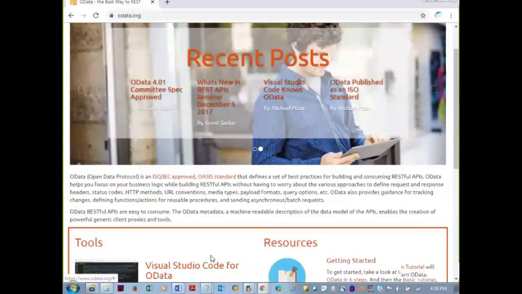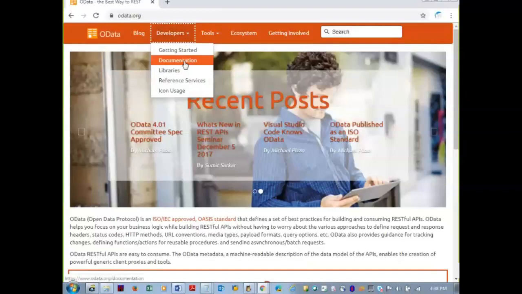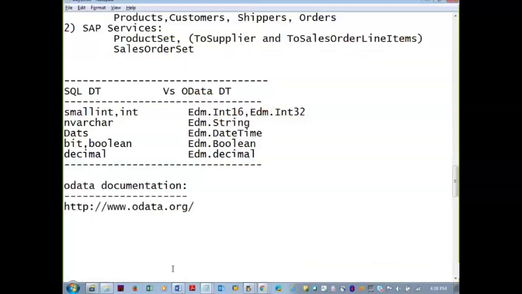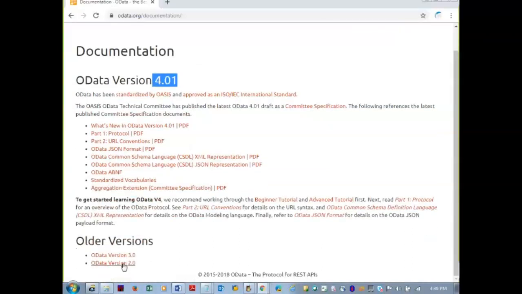In this there is a developer section, developers documentation. The latest one is 4.0. You can scroll down to get the older versions, and you will get OData version 2.0. So click on that.